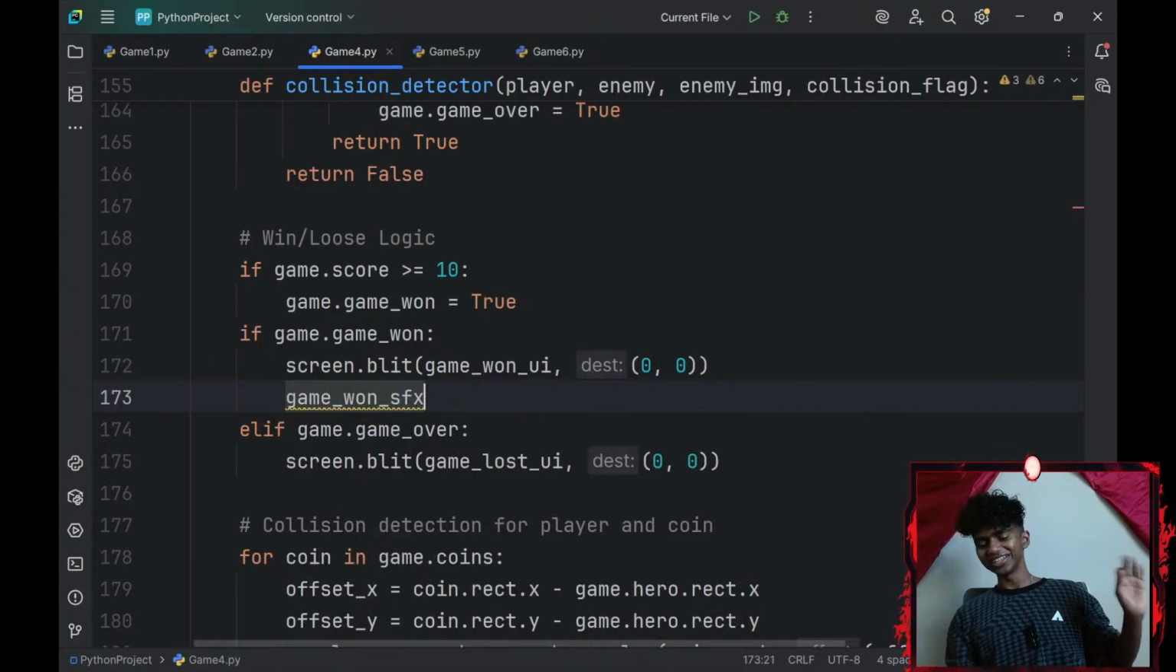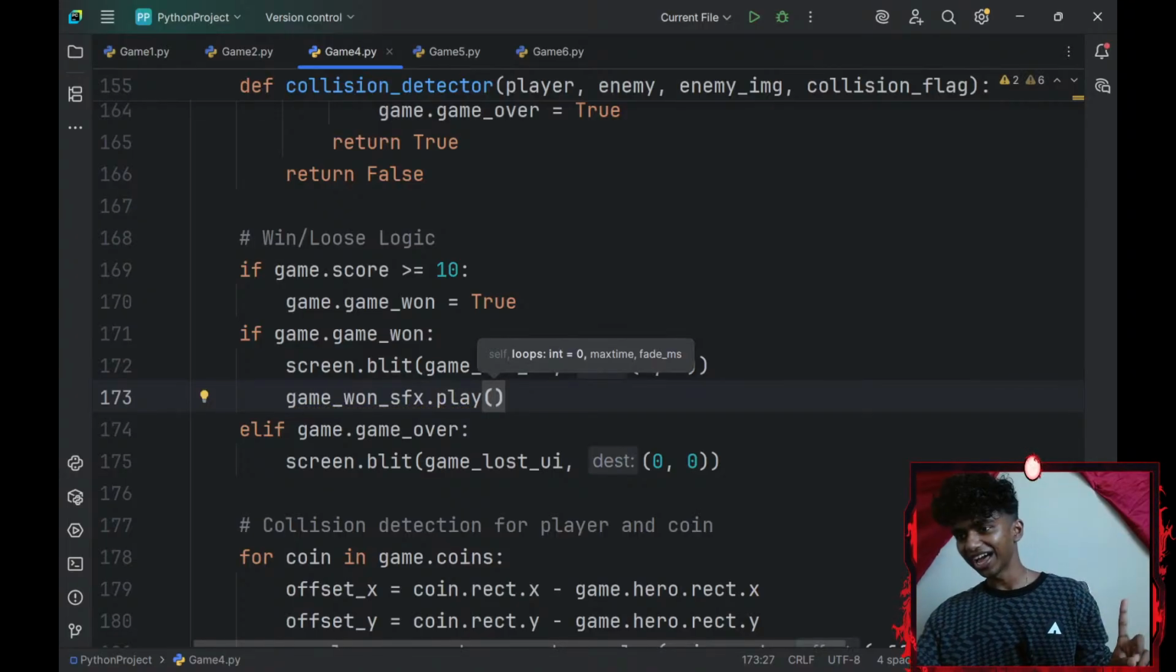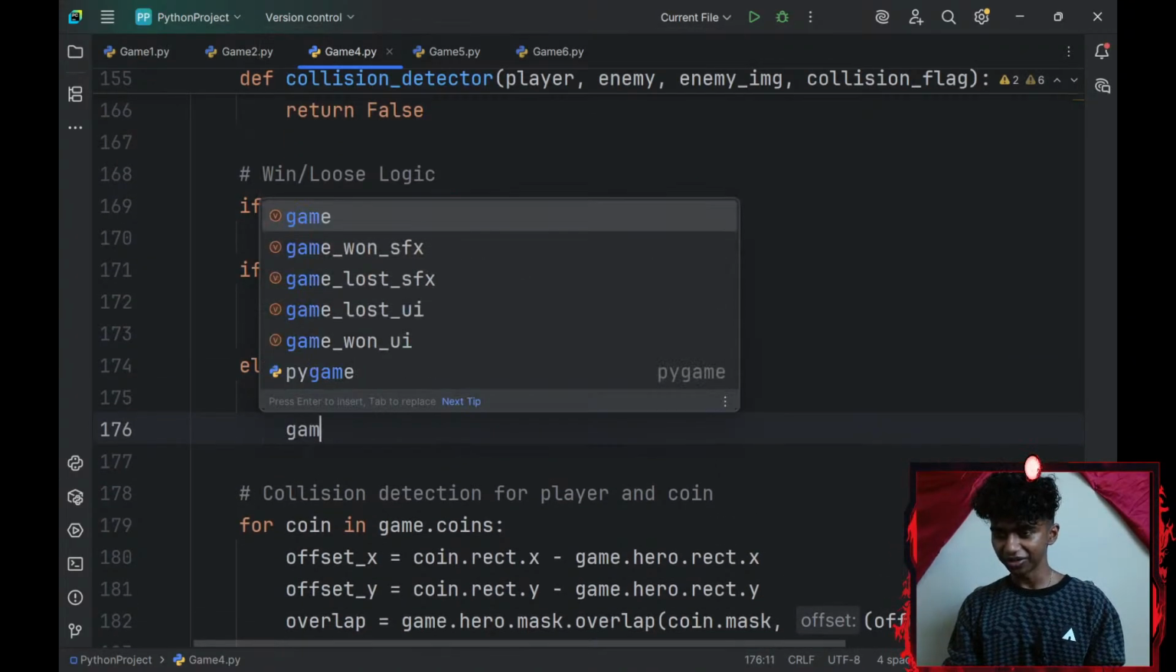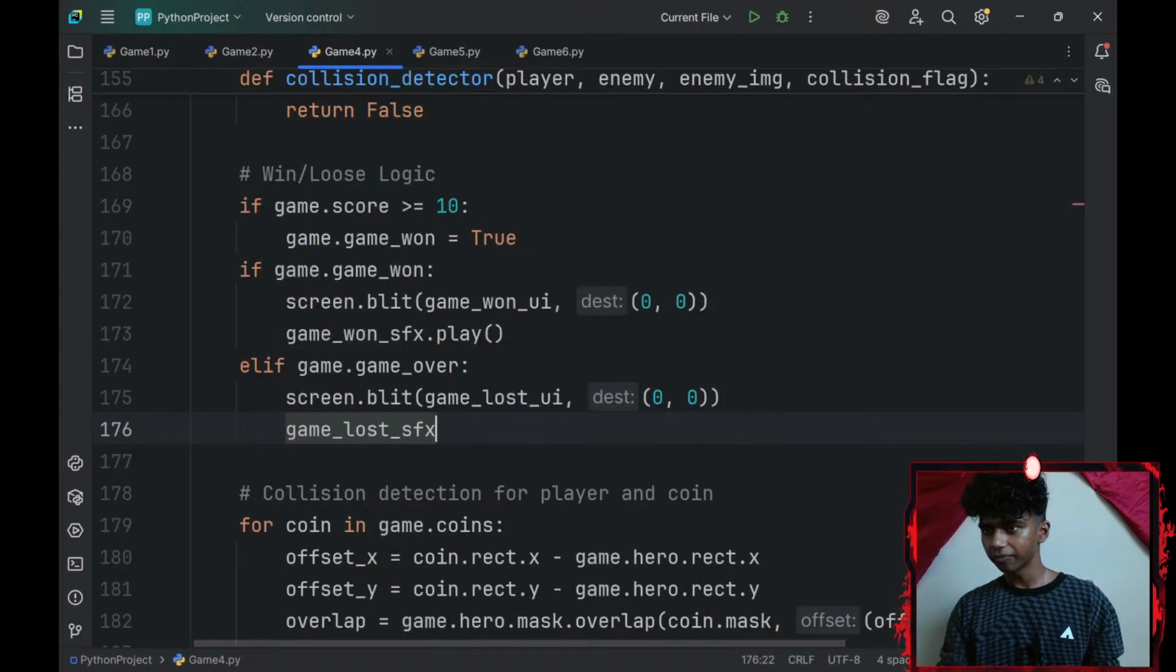And you guys are actually going to love the game won and lost sound effect. I'll try not to laugh while you guys hear that. Then I'll go with a game_lost sound effect. Okay, perfect. Dot play.